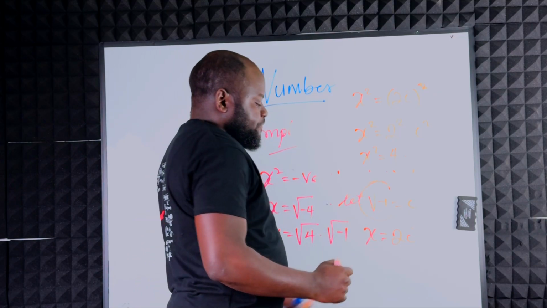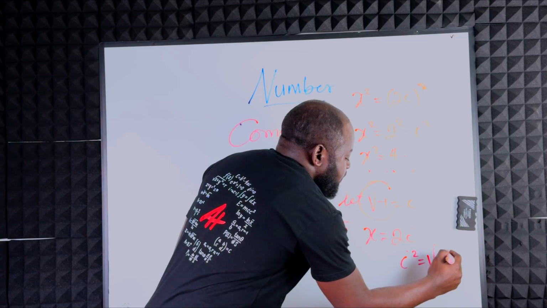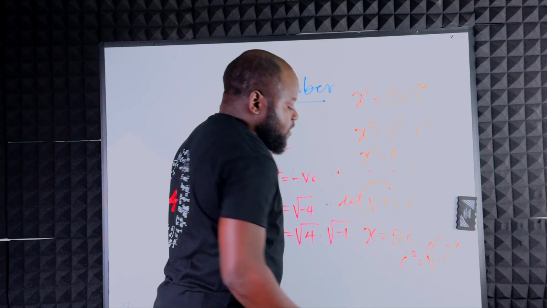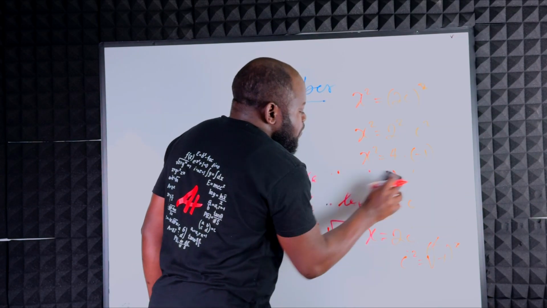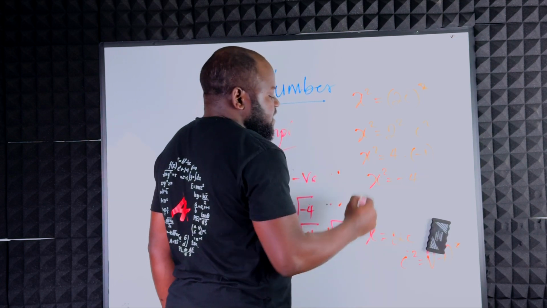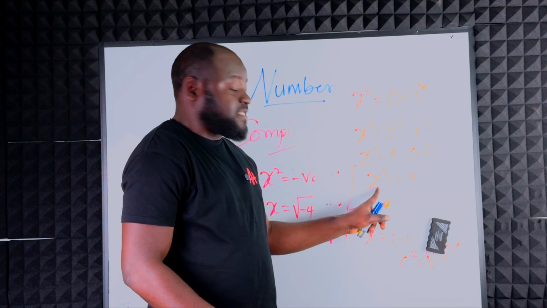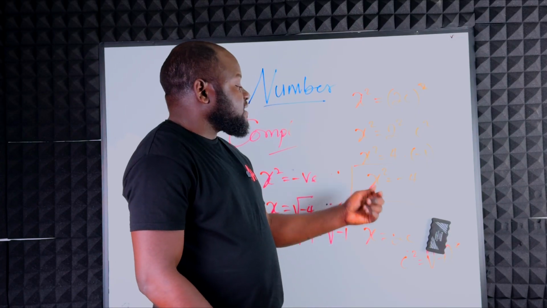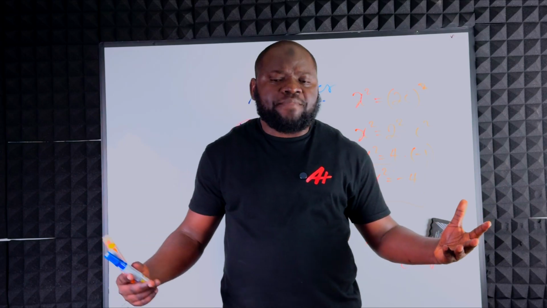Remember, i is what? The square root of -1. That means i squared is the square of the square root of -1. If you square the square root of -1, the square is going to cancel the square root, and you're going to have -1. So by the time you multiply these two together, your result is going to be x squared equal -4. Since x squared equals -4, that means x itself is a complex number. So any number that you have whose square gives you a negative is a complex number. I hope you understand this now.